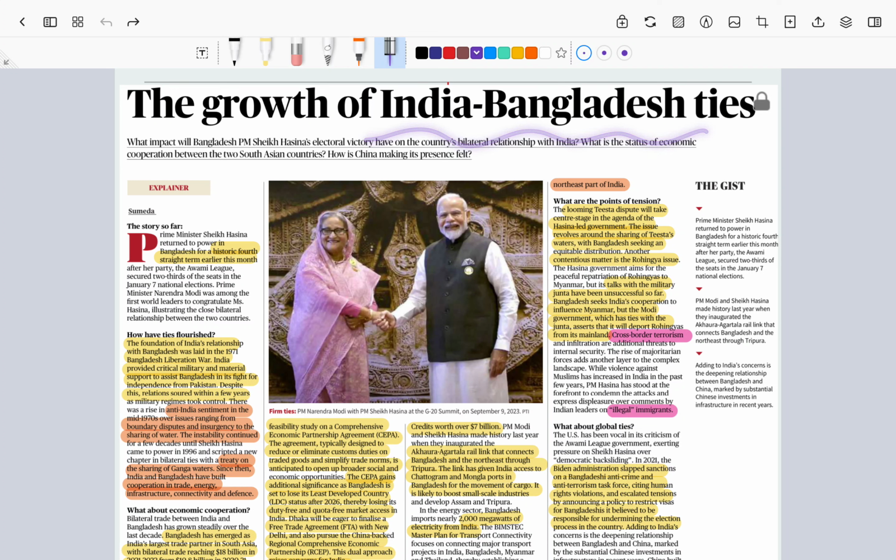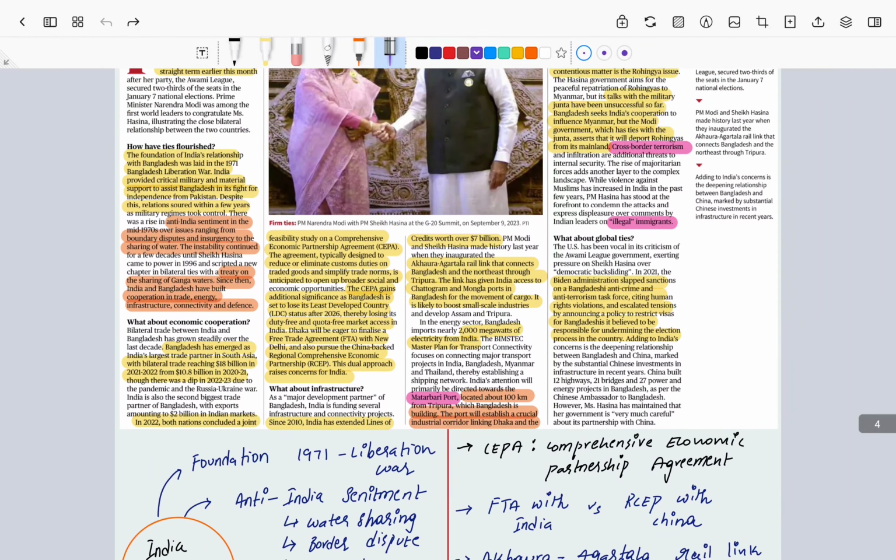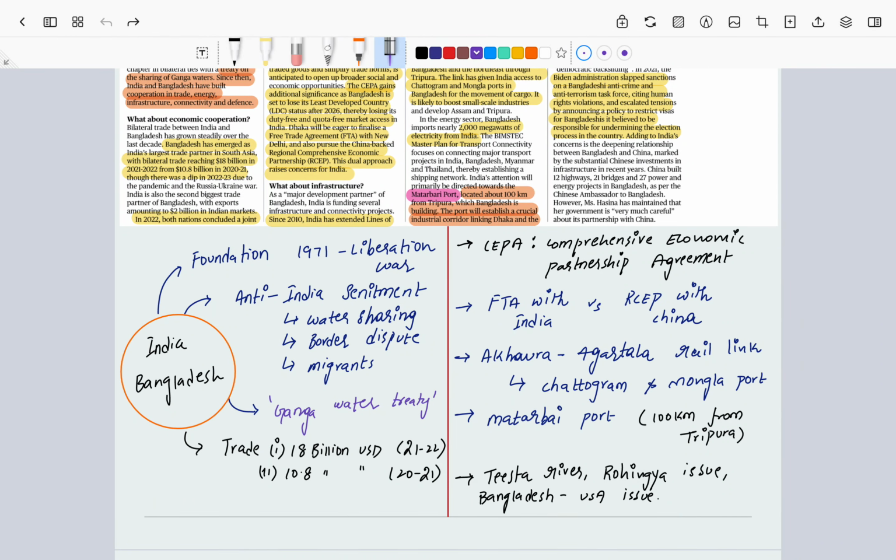Because Sheikh Hasina, the Prime Minister of Bangladesh, won again in their general election. Because of this, how India and Bangladesh relations will be, I have given in a gist format here. Let's try and understand how India's and Bangladesh's relation was till now, and what will be the future of India and Bangladesh relations, and how Bangladesh is balancing this.